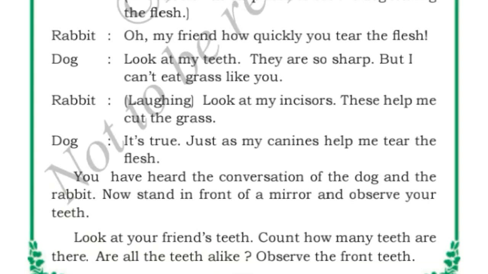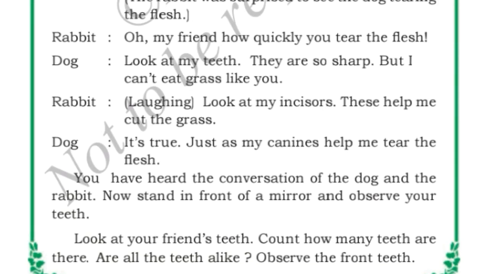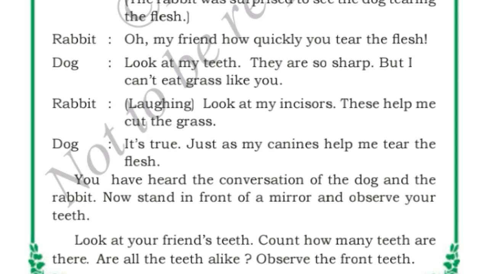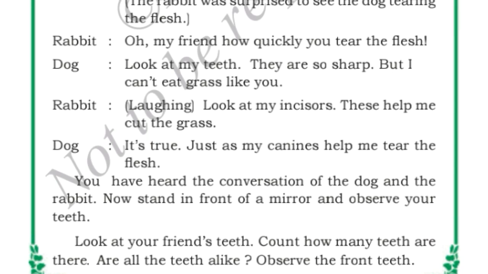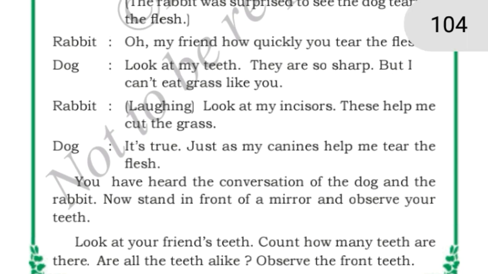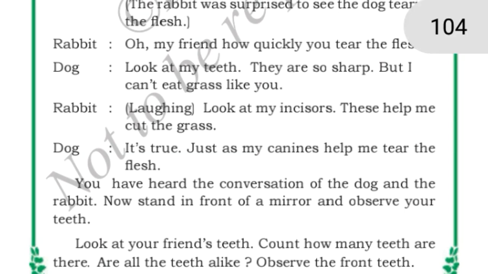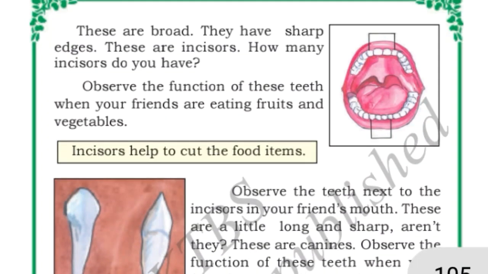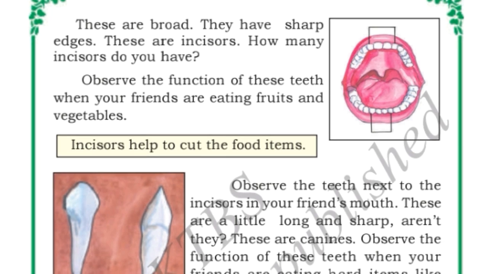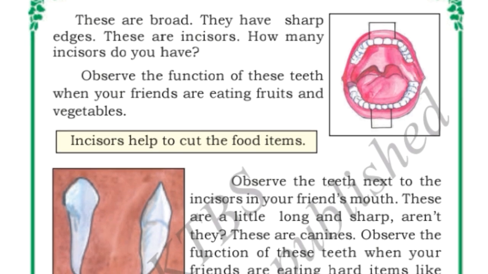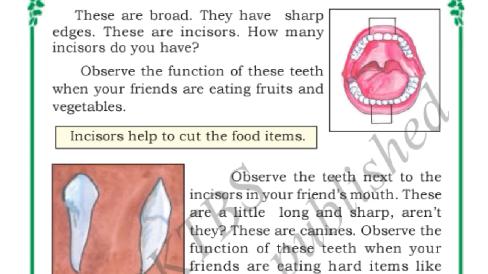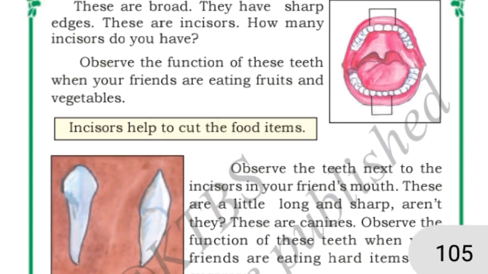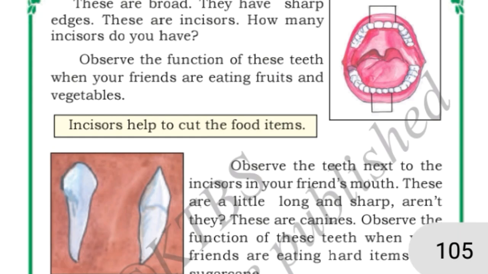Now stand in front of the mirror and observe your teeth. Children, do your teeth look the same, all the teeth? No. Your teeth are different from your right hand end to the left hand end, right? Yes. See, if you open your mouth, your teeth will be like this, no? Yes. See, in front, the four teeth on the top and four teeth on the bottom which are there in front, they are called incisors. They have very sharp edges, right?